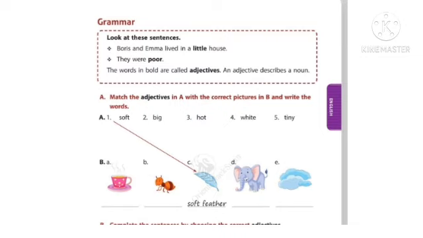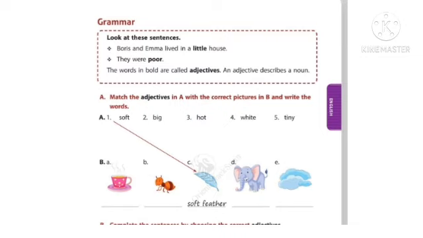So the words in bold are called adjectives. An adjective describes a noun. Adjective is talking more about a noun. See below, you can see one exercise A. Match the adjectives in A with the correct pictures in B and write the words. In the A, they are given the words, first one soft, second one big, third one hot, fourth one white and fifth one tiny. In column B, the first picture is tea, a cup of tea.